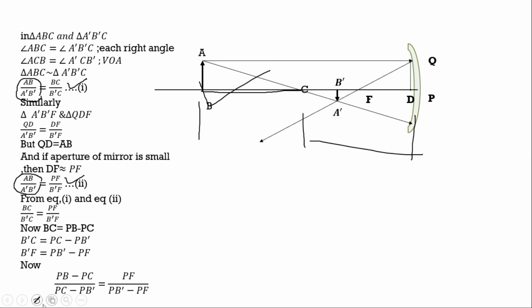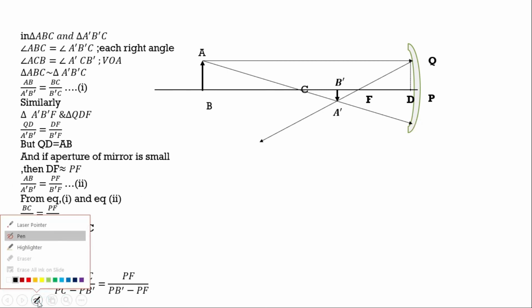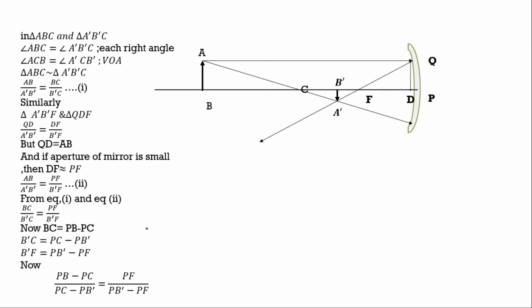Okay, and similarly again, if we want to place B'C, it will be PC minus PB'. So I wrote PC minus PB', and PF will be exactly the same, so I'm not removing this PF. And now this B'F will be PB' minus PF, so we can replace it with PB' minus PF.